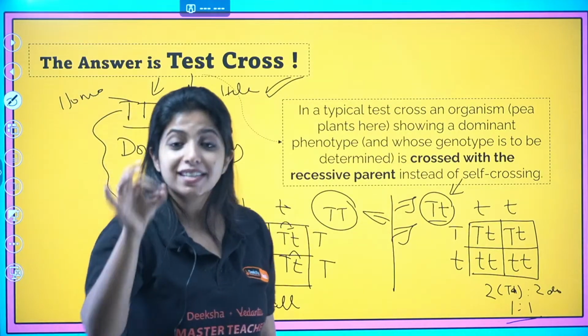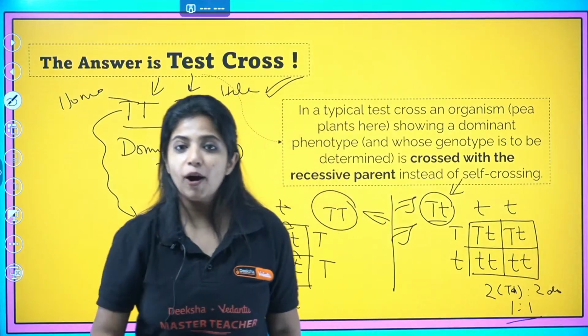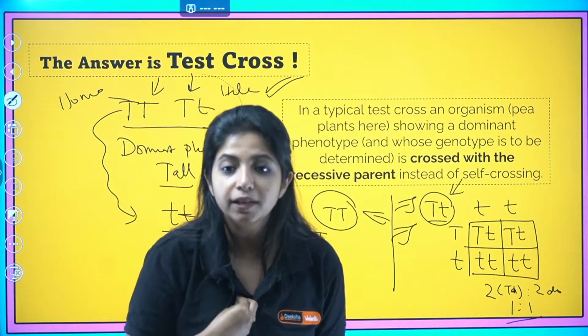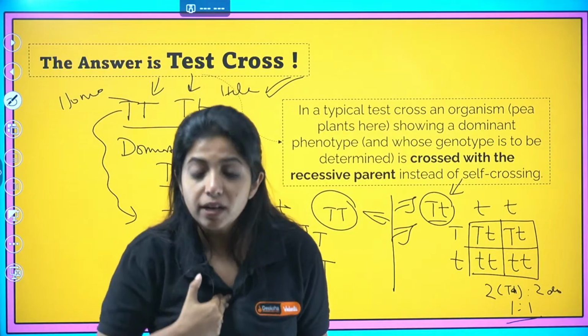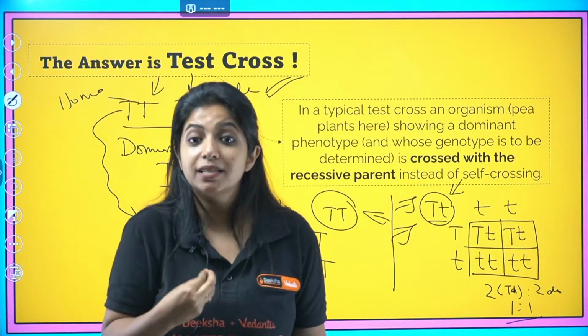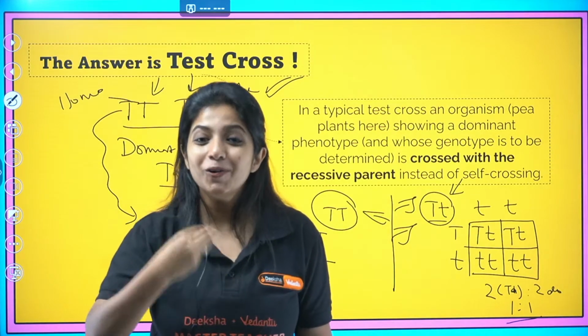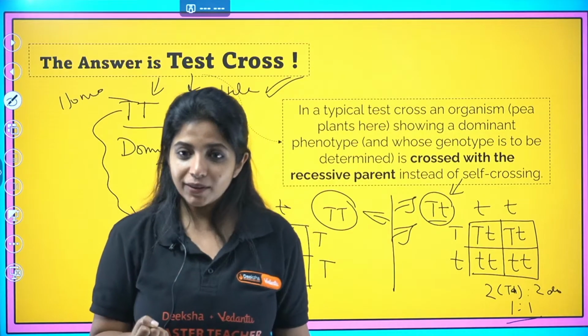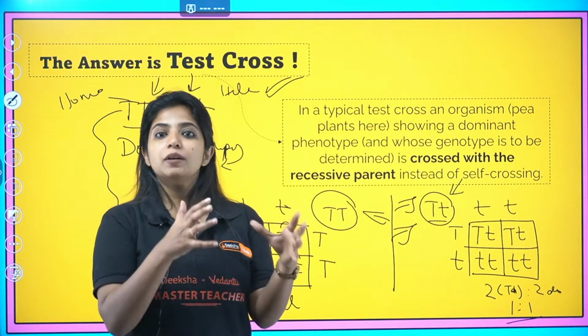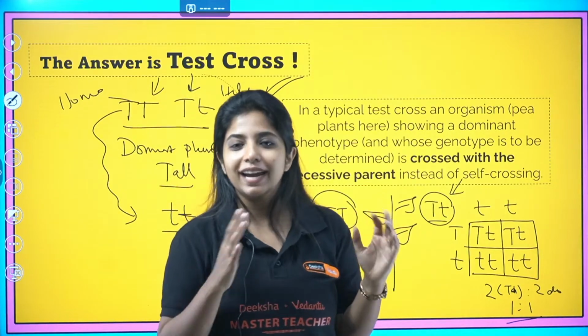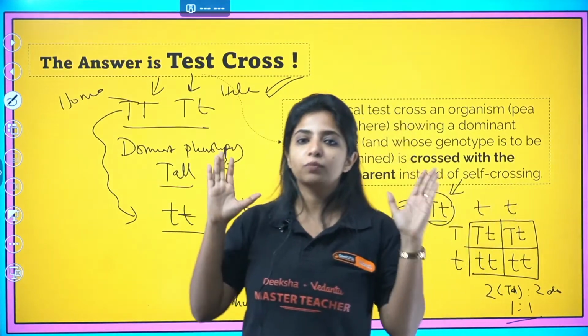And why do you think this is important for me? This is important because suppose I am a farmer and I want all the plants to be tall. In that case, I will make sure that I take a homozygous tall plant over here. Okay, that will be more easy for me. Otherwise, I will be seeing dwarf plants later on. So that's when it becomes more important. This is just for giving you an idea about things. But remember, this is what you mean by test cross.